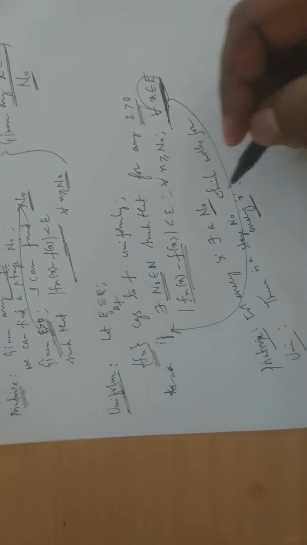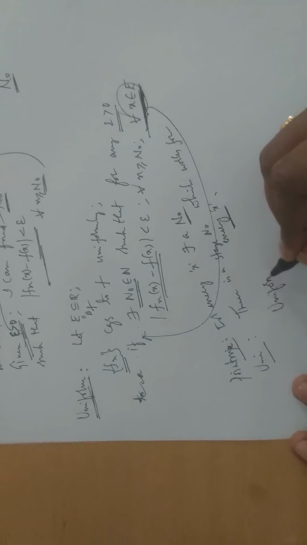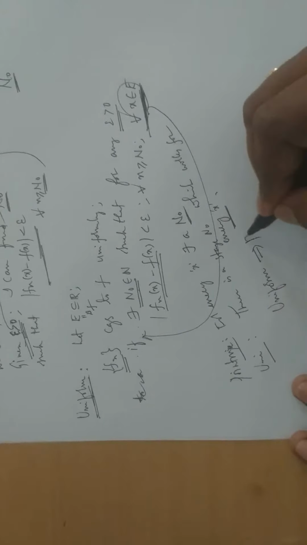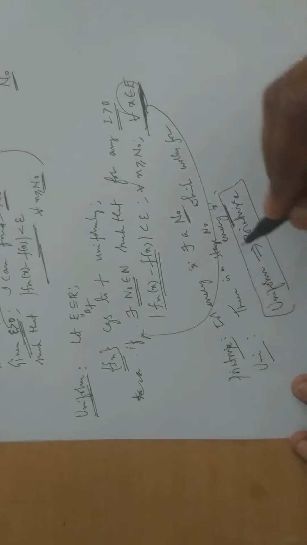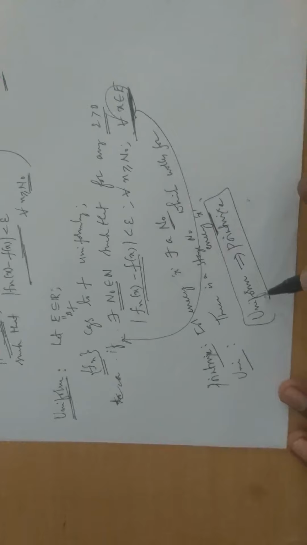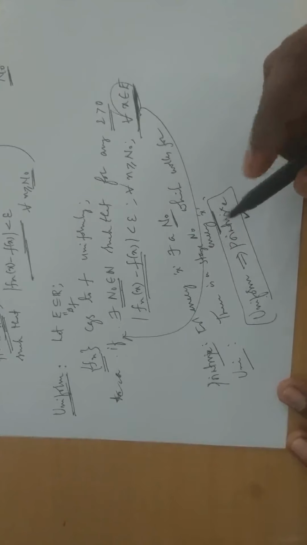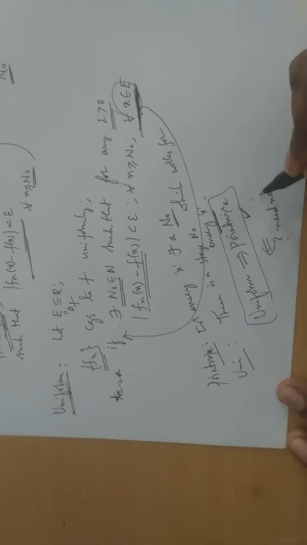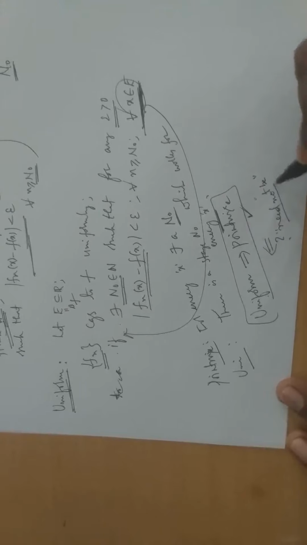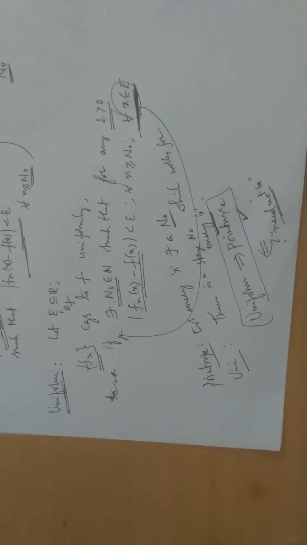Is it clear? And one more thing: if I have uniform convergence, it is always pointwise convergence. But pointwise does not imply uniform, it need not be. We will discuss these things in detail in the upcoming videos. Is it clear?